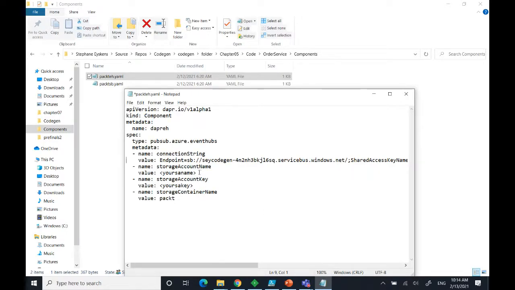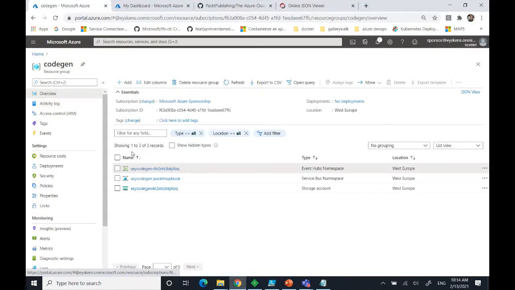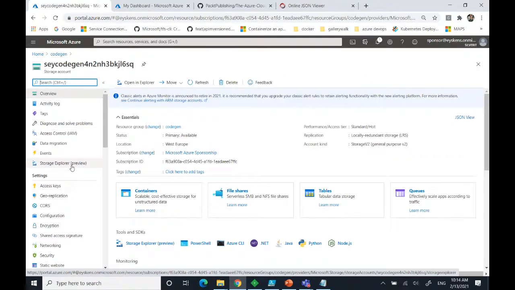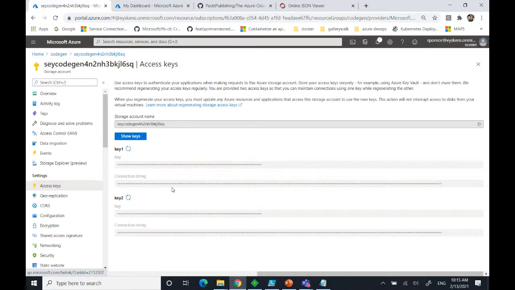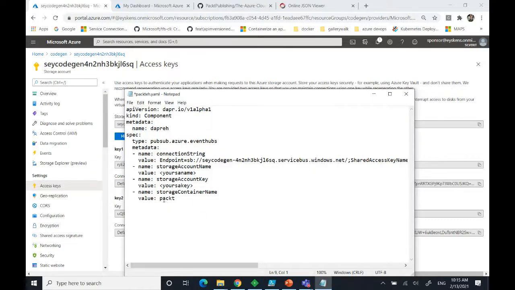And then I'll grab the details about the storage account. So I'll come back here, go to my CodeGen resource group, and then go to the storage account. Okay, so take also the connection string. Oh, here it's actually the key. So I will take this key, which is basically this one. And I have to take the storage account name, which is this. Okay, and with that, I'm ready. This container has been created by the infrastructure as code bits that you saw me deploying. So let me save this. So the Event Hub component is ready.